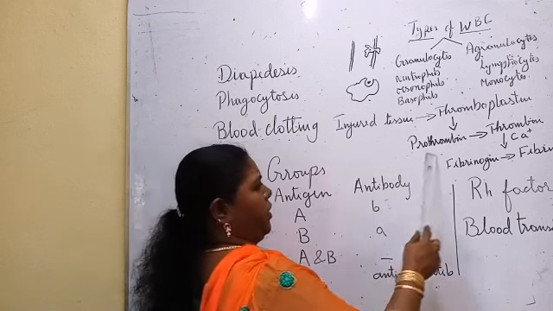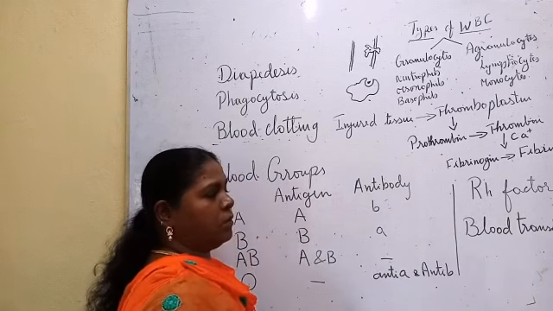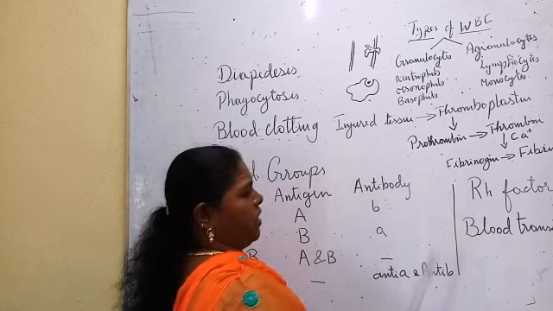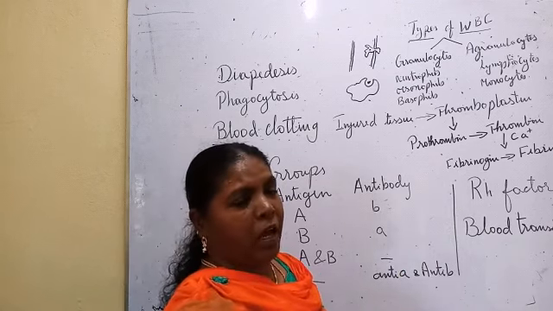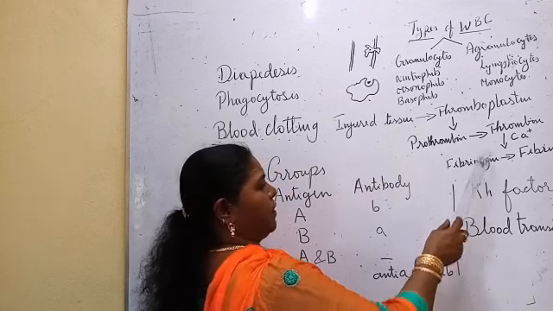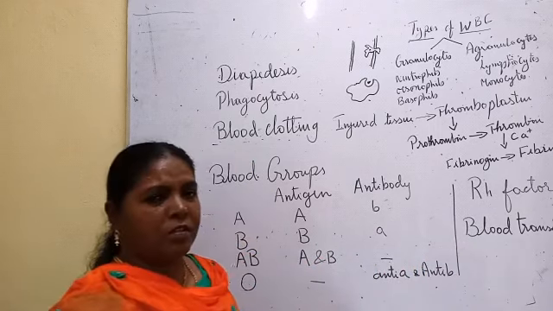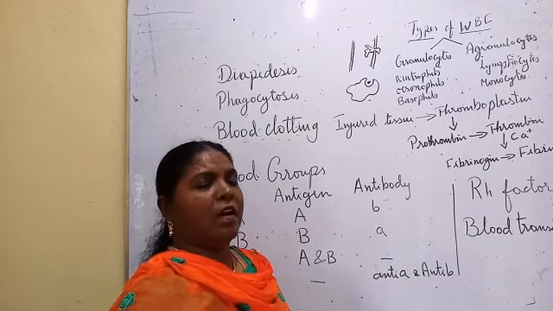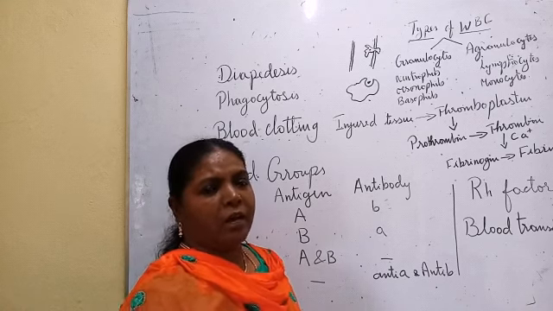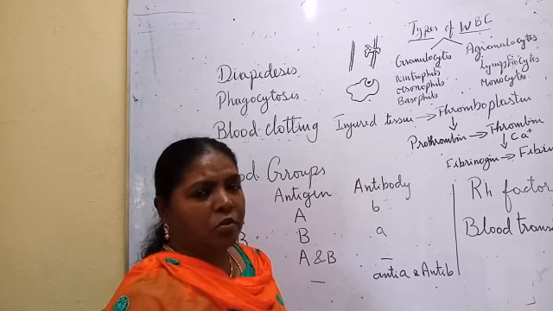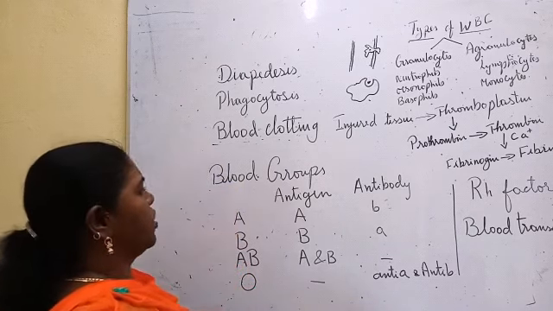This thrombin, with the help of calcium ions, converts soluble fibrinogen, which you have seen in the plasma, into insoluble fibrin fibers. Fibrins are fibrous structures forming a network in which all the other blood corpuscles get caught, so they form the clot. This is how the blood clots.